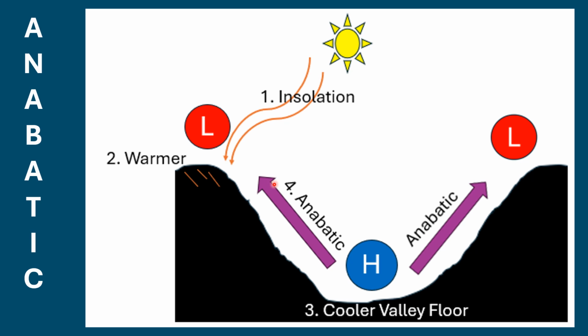So in summary, insolation heats the top of the slope first at the beginning of the day, and low pressure develops. Valley floor is cooler, high pressure develops. The anabatic wind then blows from the valley floor, from the high pressure, up the slope to the low pressure at the top of the slope.